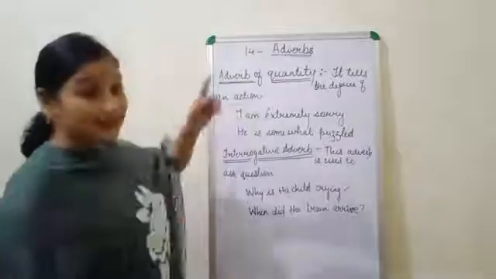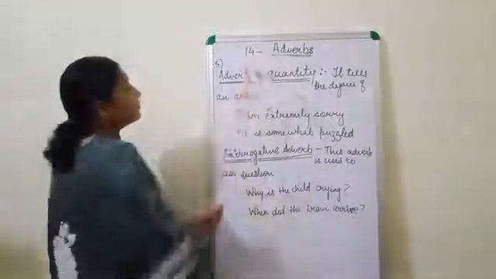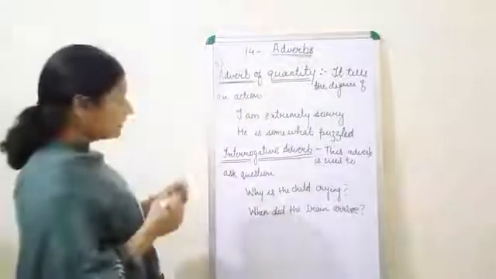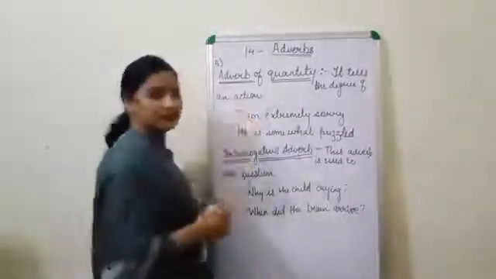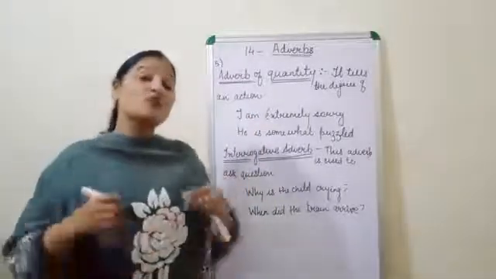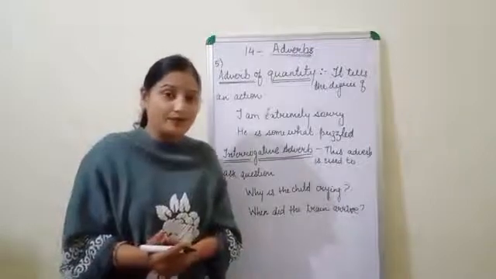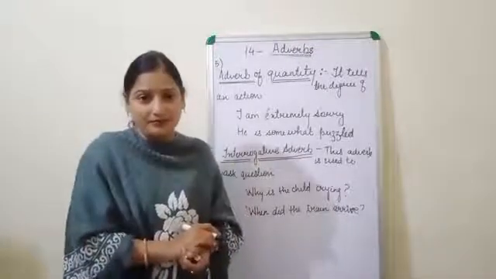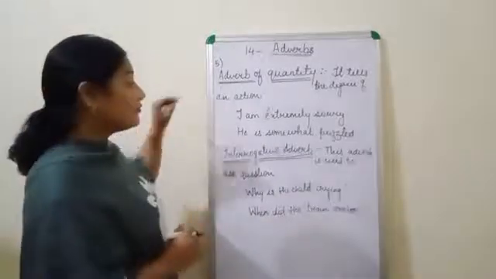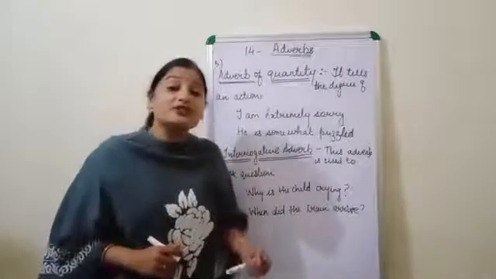Next, your fifth adverb will be adverb of quantity. And this quantity tells us the degree of an action. That is, what is the extent of doing the action? What is the degree of the action? That is adverb of quantity. For example, I am extremely sorry.